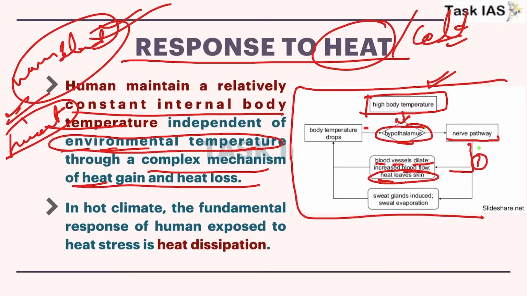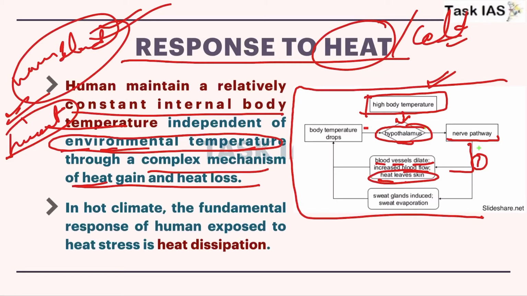So this is one mechanism where blood vessels, especially those nearer to the surface of the skin, will have higher and continuous flow of blood, and that will lead to more heat loss through our skin.